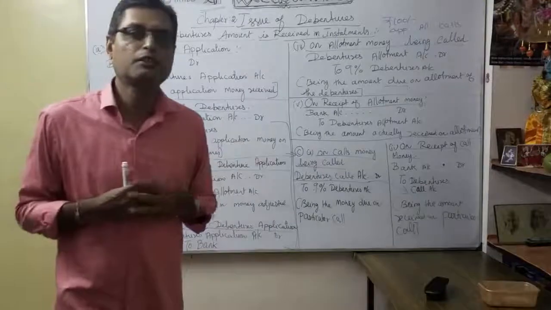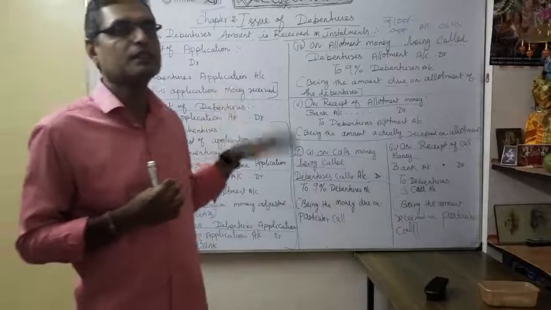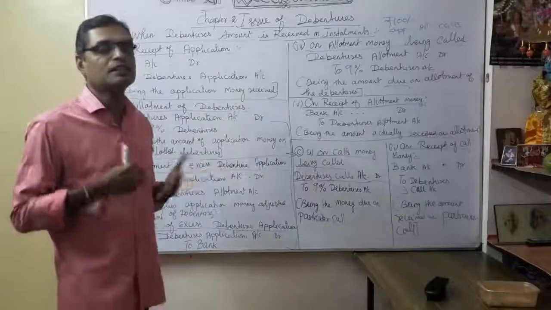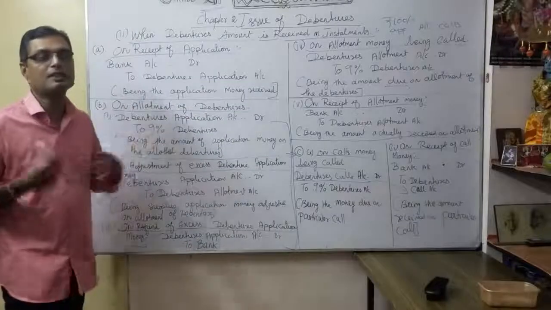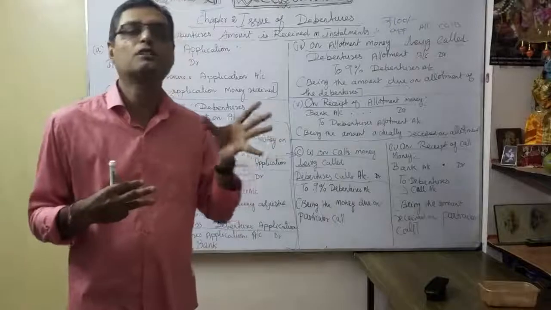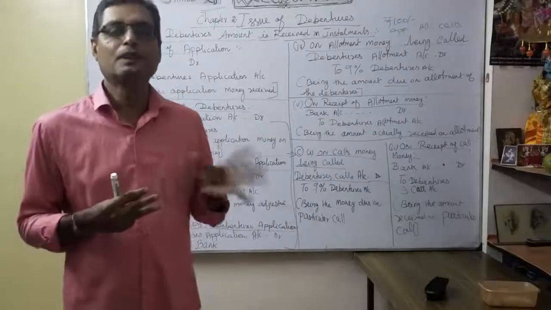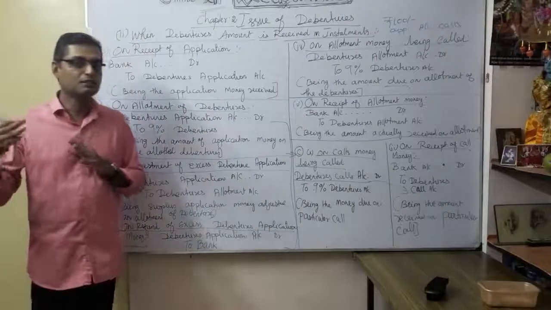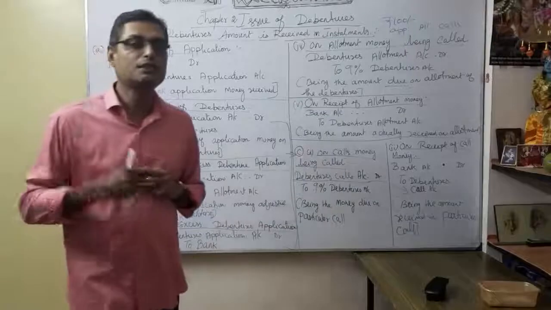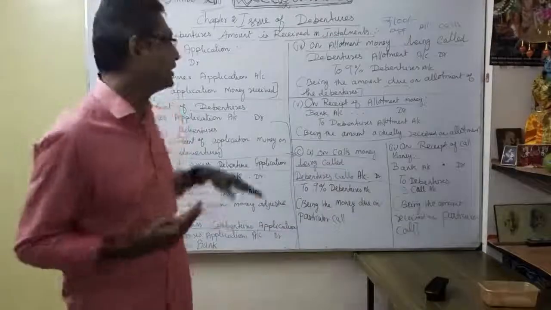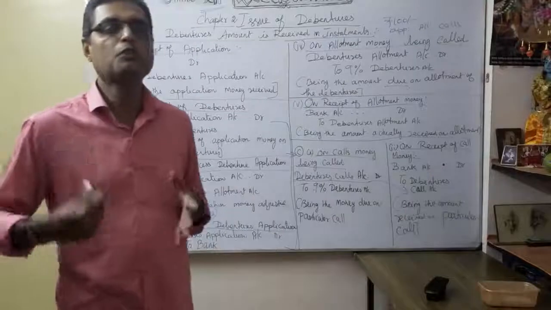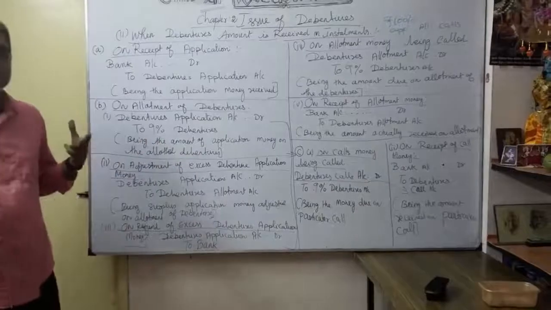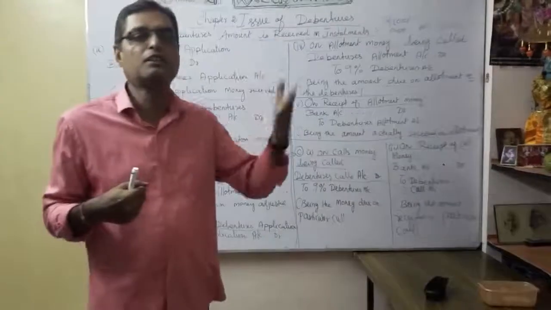Just as you are strong in your issue of shares, similarly you want to memorize how we pass entries on an installment basis and on a lump sum basis. Later on, we will discuss with examples how to issue at par, how the journal entry will be, at premium, how the journal entry will be, and at discount, which is a very important part. In our issue of shares, there is no discount part. Here, issue of debentures at discount is very important, so you should memorize those entries. Without seeing the book, memorize one by one, practicing journal entries, so what entry will come next. Accordingly, you have to practice.